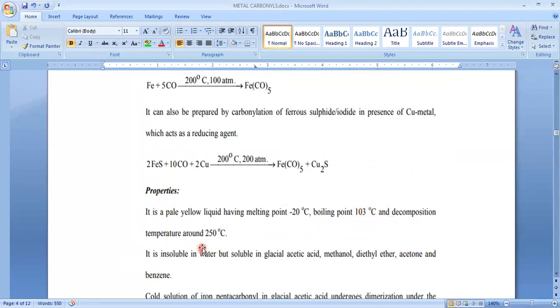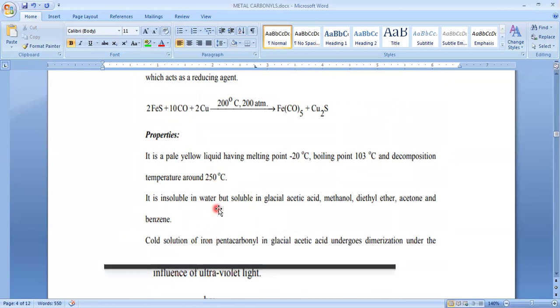Nickel tetracarbonyl can be decomposed at around 180 to 200 degrees centigrade, whereas iron pentacarbonyl decomposes around 250 degrees centigrade. It is insoluble in water but soluble in glacial acetic acid, methanol, and ether.